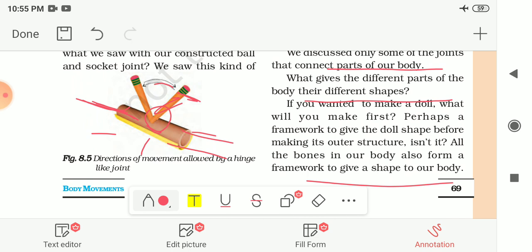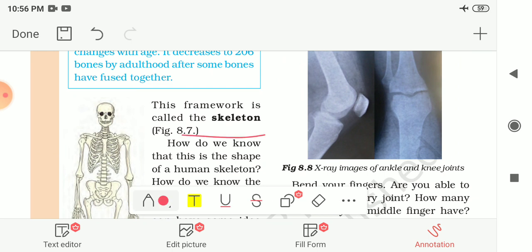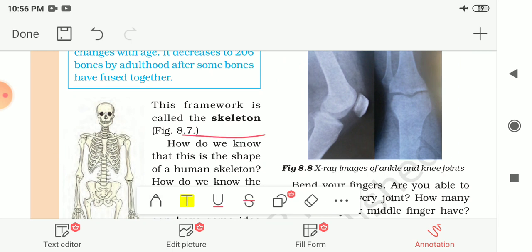Perhaps you will first make a framework to give the doll shape before making its outer structure. You will first make the framework, that means hands, then legs and head of the doll, and then you will make the body of the doll. So all the bones in our body also form a framework to give shape to our body. This framework of the bones is known as the skeleton.